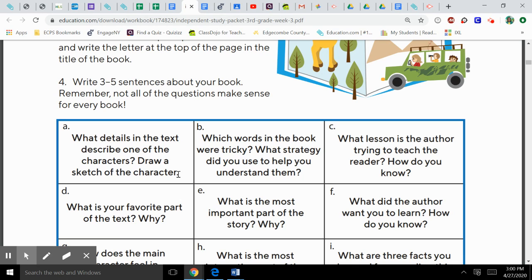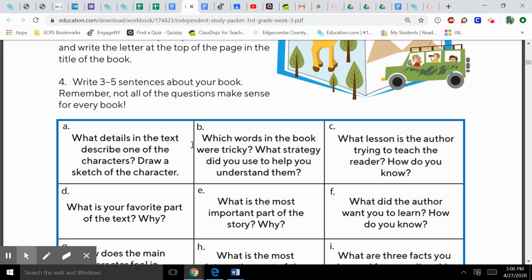Now, remember when we write about the characters, we can tell their traits. What are they like? What word or words describe these characters? It's the same thing. So you're doing character traits for A. Now that can be done if you're reading a literature book.